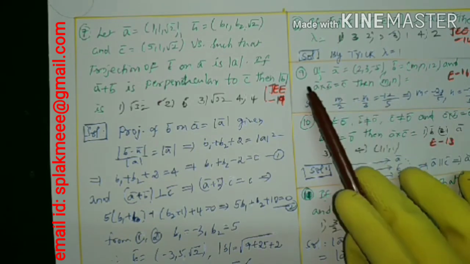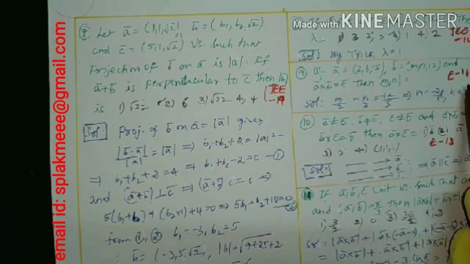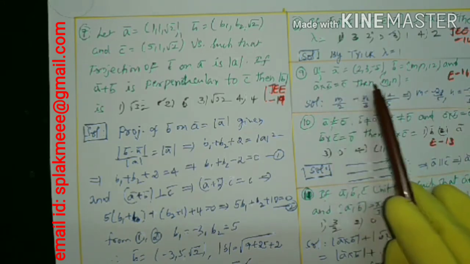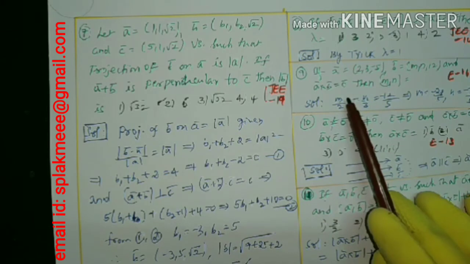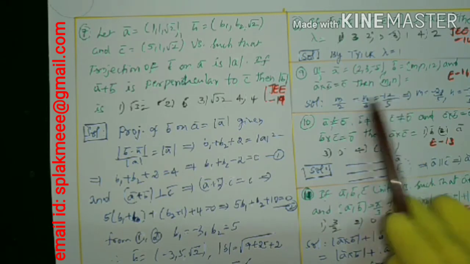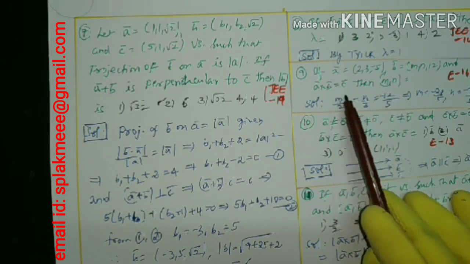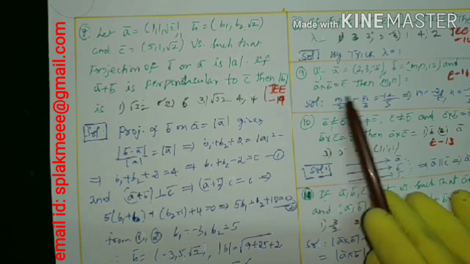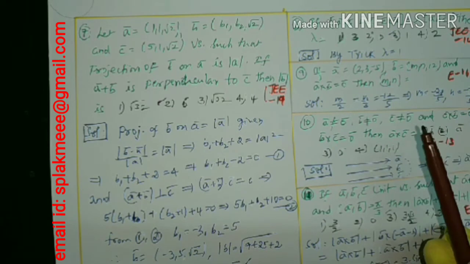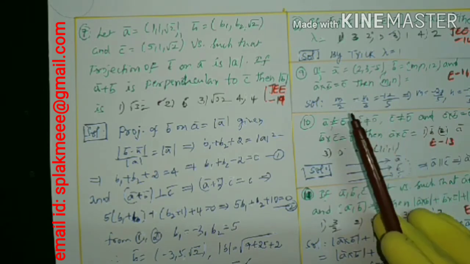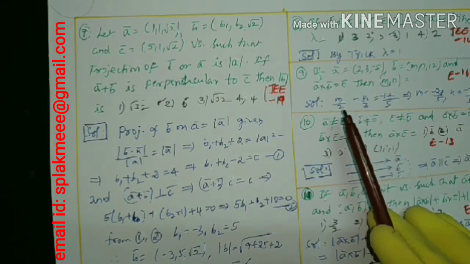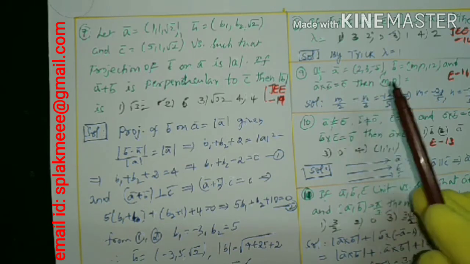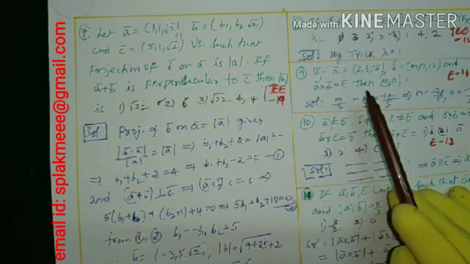Now we can come to the next question, given in Eamcet 2016. If A cross B is 0 bar, then find M comma N. What is the meaning of A cross B equal to 0? The cross product is 0 when A and B are parallel vectors. The dot product is 0 when A and B are perpendicular vectors. The cross product is 0 when the vectors are parallel. Whatever may be A, B here, A and B are given as parallel vectors indirectly.